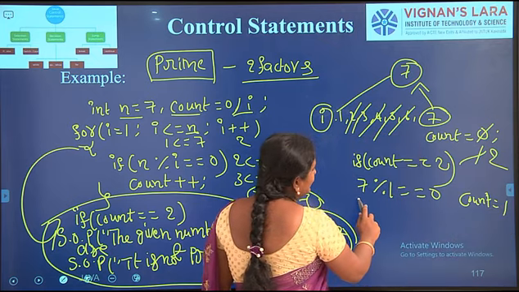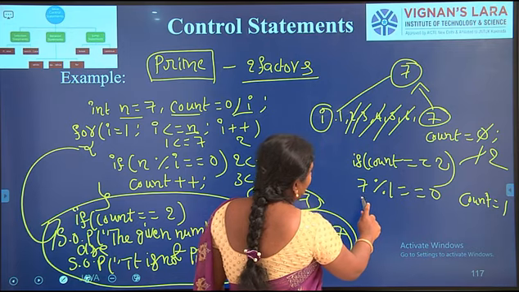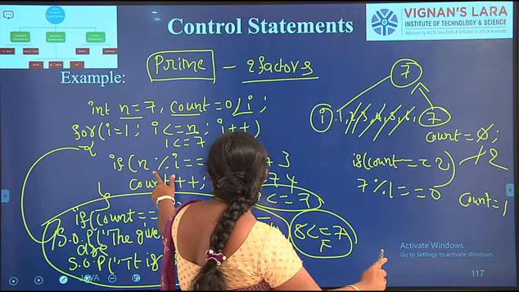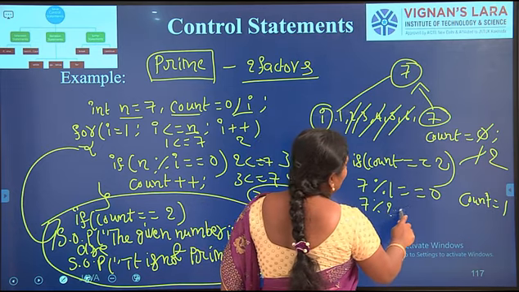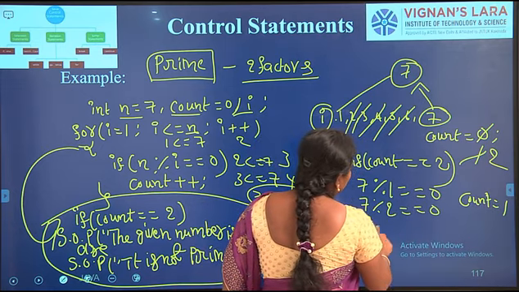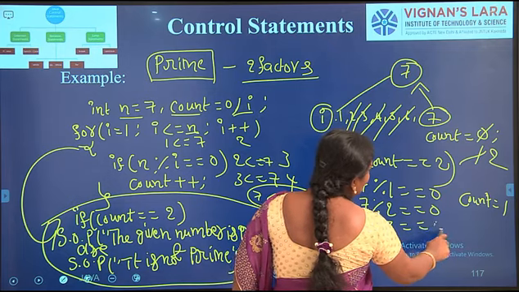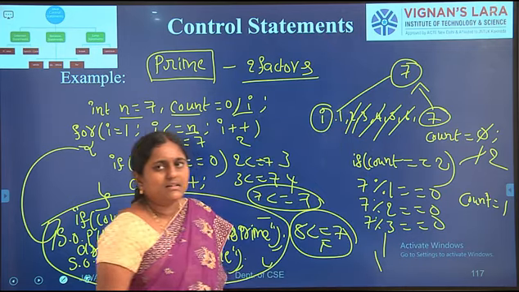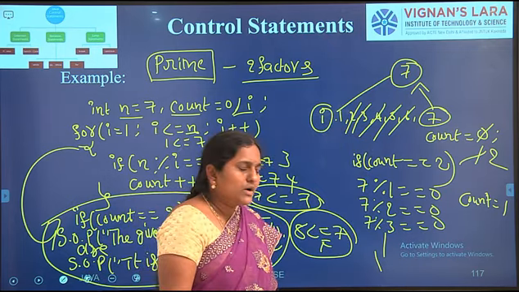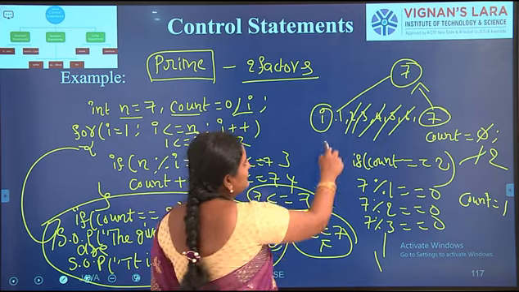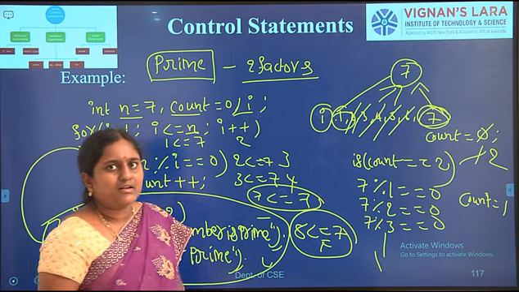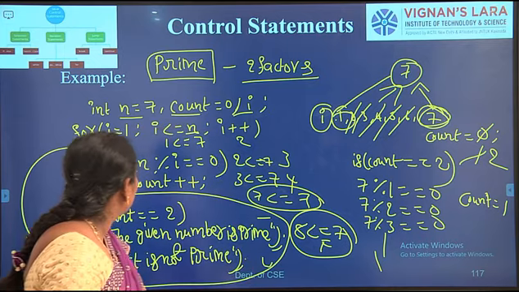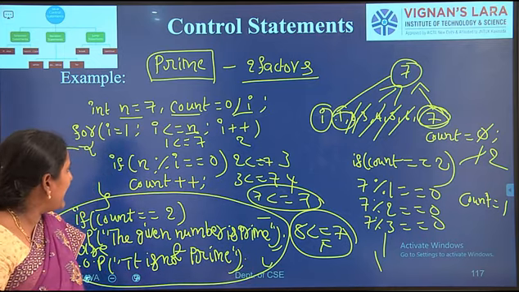Okay, so next, 7 modulus 2 equals 0? Next, 7 modulus 3 equals 0? In this way we keep checking until the condition becomes false. Here 1 and 7 are the two factors of 7.